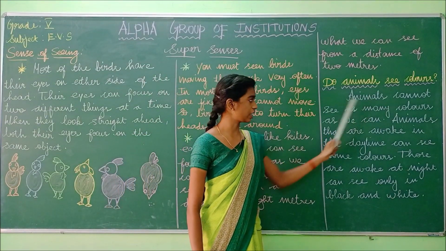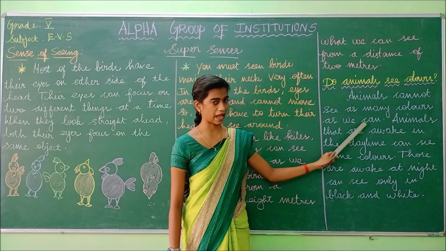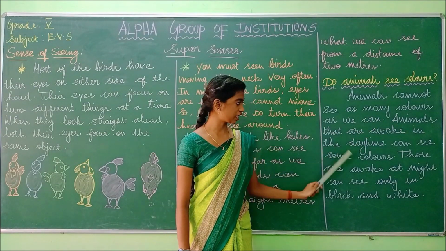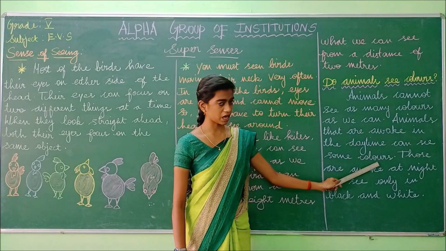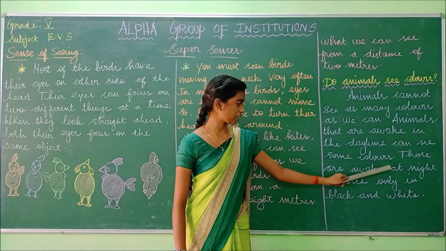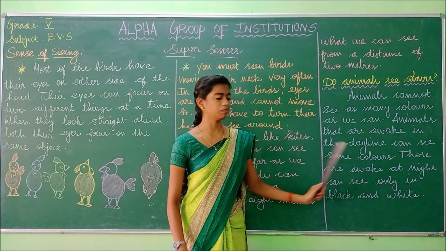So animals cannot see as many colors as we can. Animals that are awake in the daytime can see some colors. Those that are awake at night can see only in black and white.